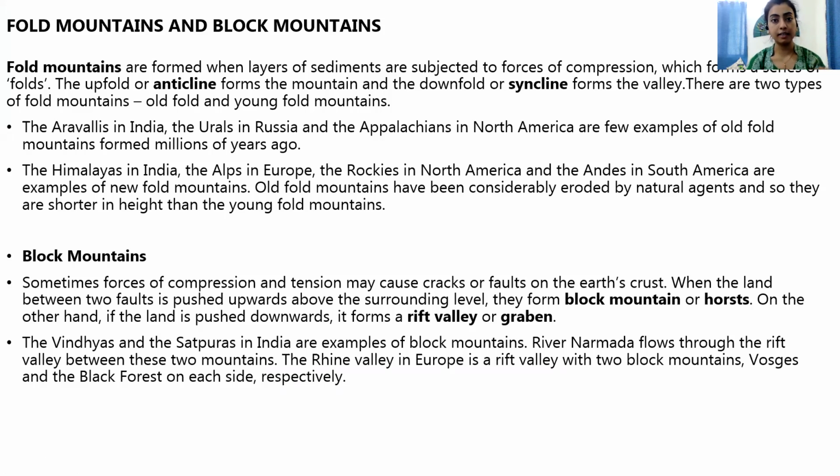The Vindhyas and the Satpura range of India are examples of block mountains, and the river Narmada flows through the rift valley between these two mountains. Which river flows through the rift valley? The river Narmada. Similarly, in Europe we have the Rhine Valley, which is a rift valley with two block mountains.